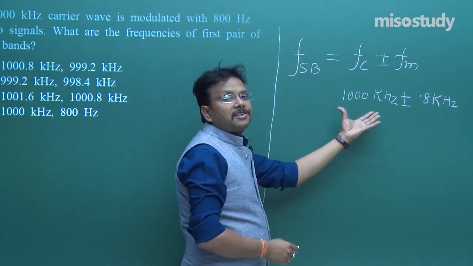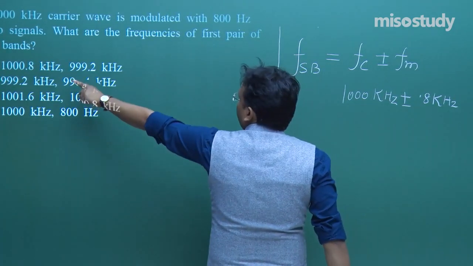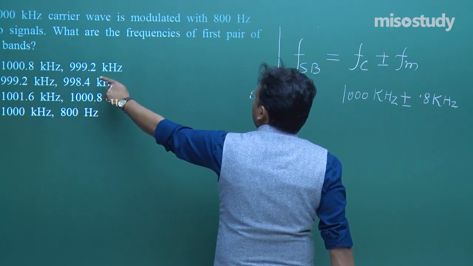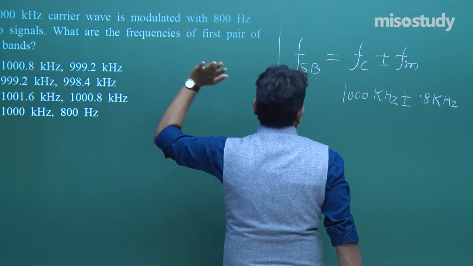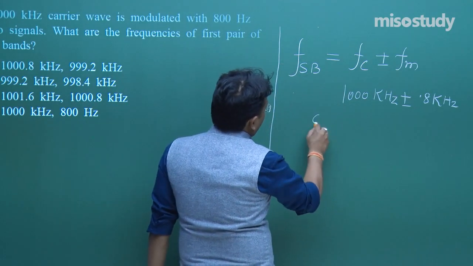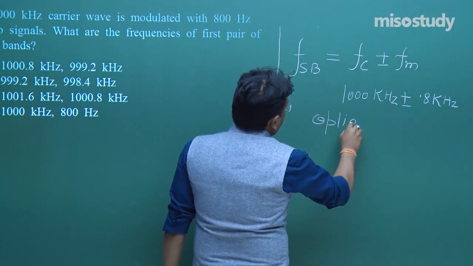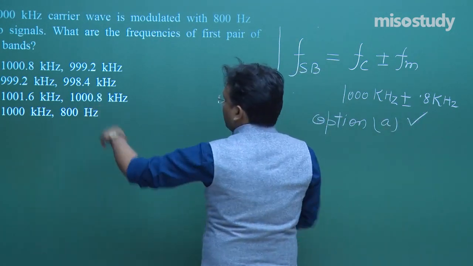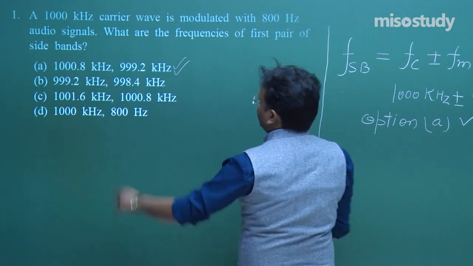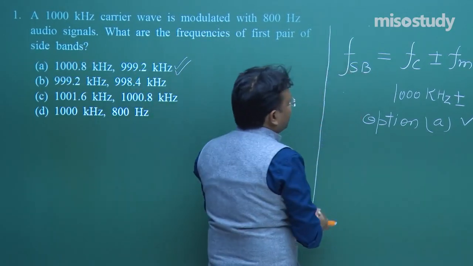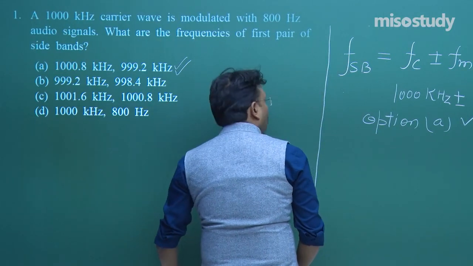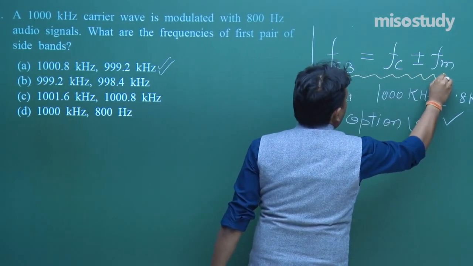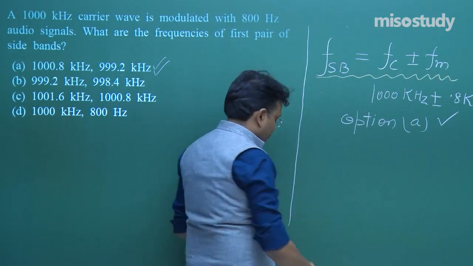Now, add and subtract, and ultimately you will get 1000.8 kilohertz and 999.2 kilohertz as your answer. So, from here you can say option A is the correct option as it is mentioned in these options. This question is simple, but my idea was just to emphasize this basic formula.